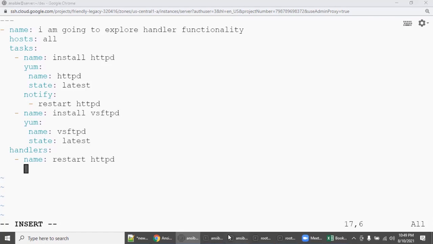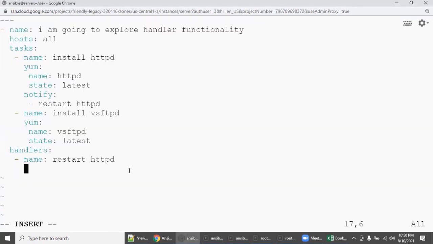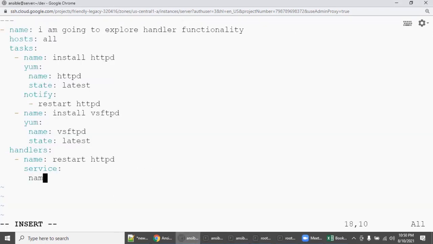But from the Ansible perspective, it's service. So service HTTPD restarted. Exactly, I'm going to type service. I'm not going to type anything on my own. Whatever is there in the third window, I'm going to type it, right? Name HTTPD and then state restarted, right?